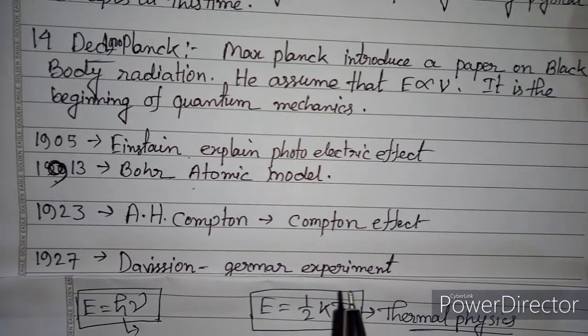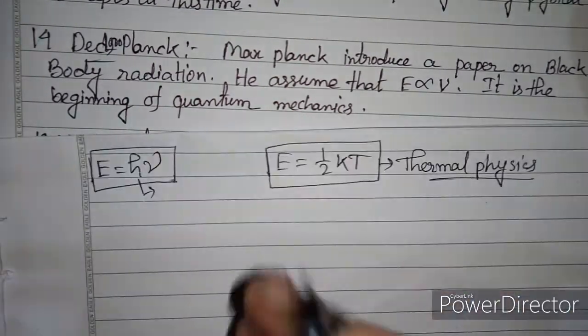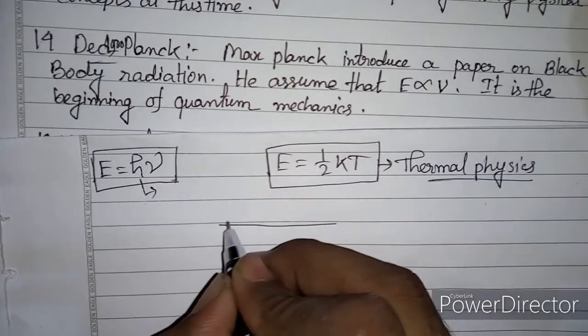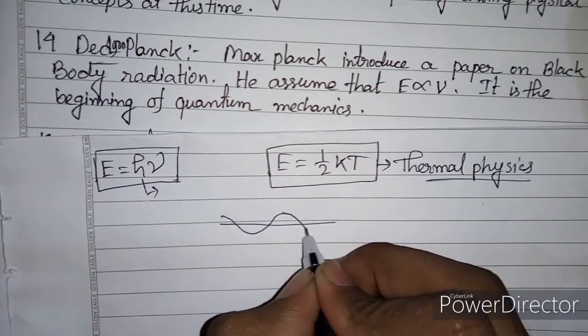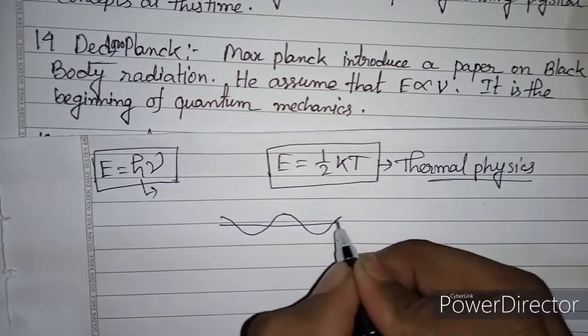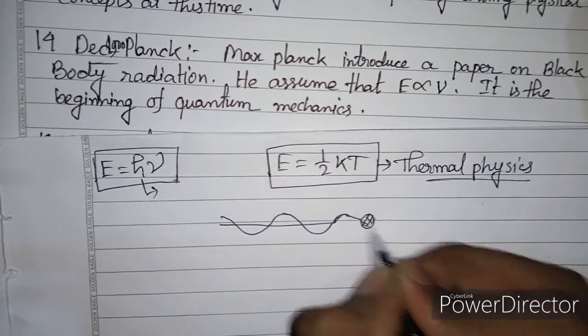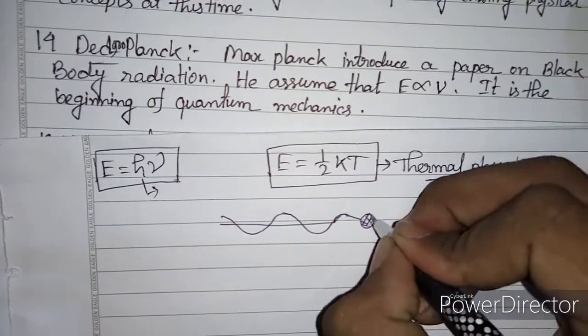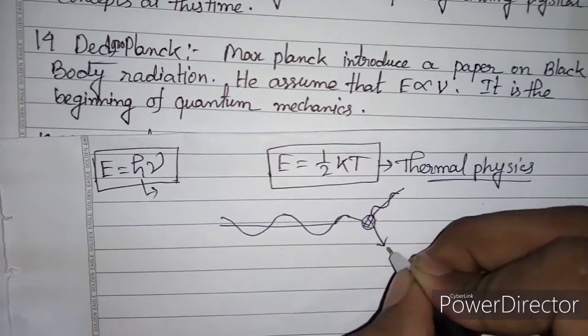What is the Compton effect? We will learn it in the next video, but I will tell you about it. An X-ray, a wave, collides with an electron. The electron scatters and the X-ray scatters in this direction, the electron in this direction.